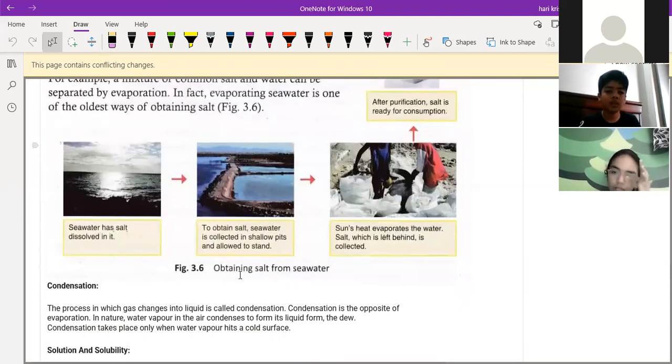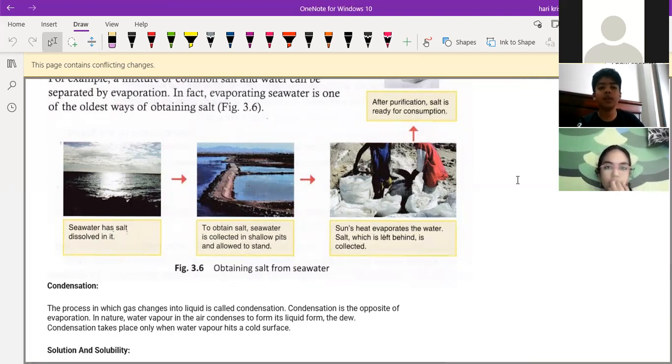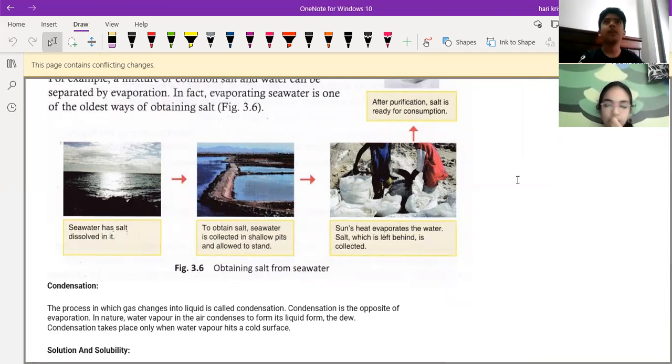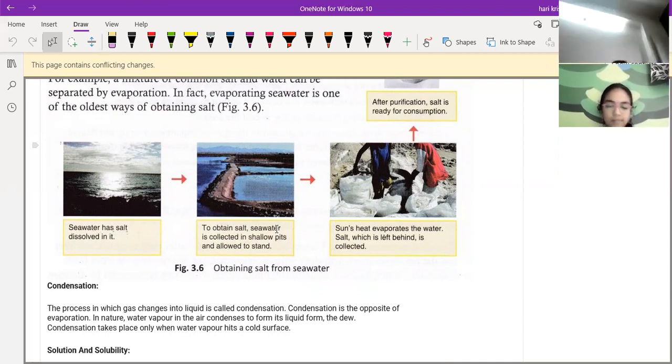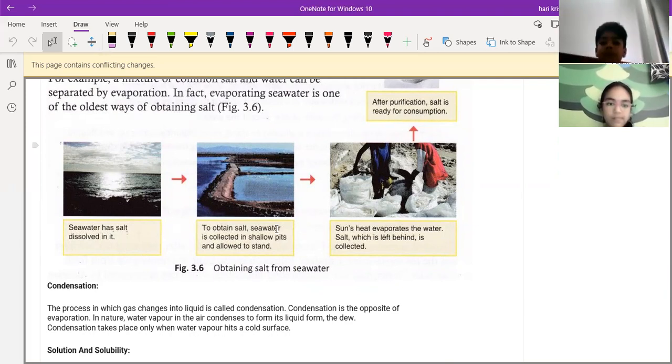Okay, can you explain how we are obtaining salt from seawater? Yes, sir. We are making small patches from the sea or the ocean, and we let it evaporate. The water gets evaporated and it leaves the salt behind. Okay, good. Next, Rohini.